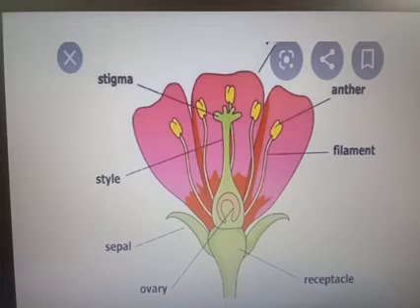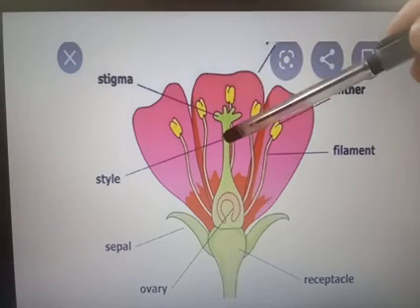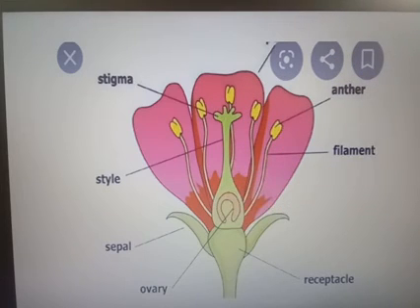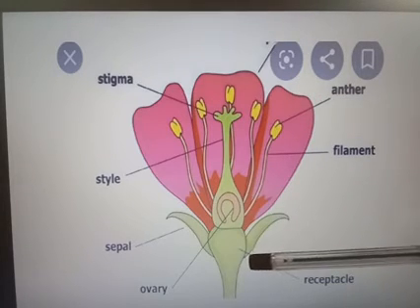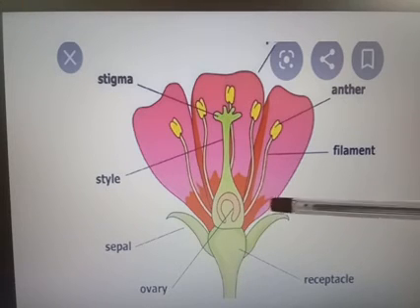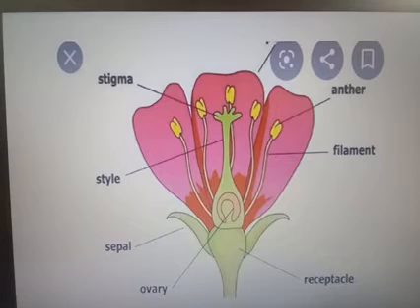You can see the stigma, style, and ovary. These three are the parts of the female reproductive system. The yellow colored portion is the anther, and it is connected by the filament. The anther and the filament are the male reproductive part. Then this colorful portion is the petal. Near the receptacle, a green leaf-like portion is seen, and that is known as sepal.